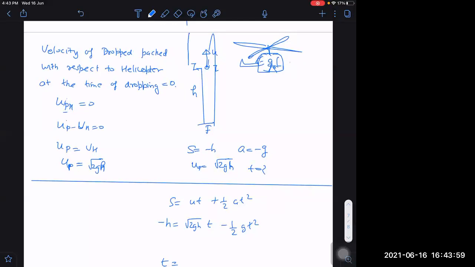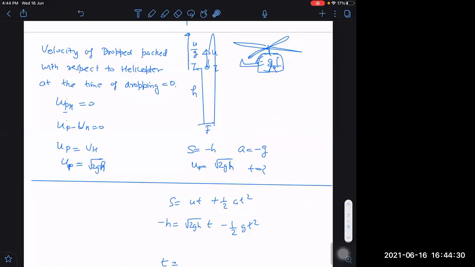What is the time of flight above this? Above this, the time of flight will be u by g for the upward journey, right or not? Total time of flight 2u by g? No, this is not 2u by g. U by g is for upwards. Then this is the height of descent. If I know velocity v here, then I can say v by g will be for the descent. But I don't know what the velocity v is here.